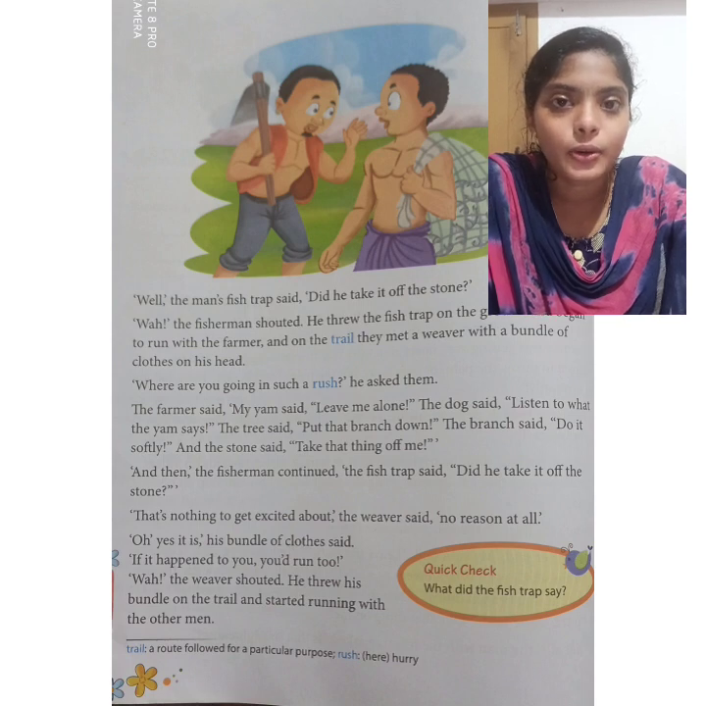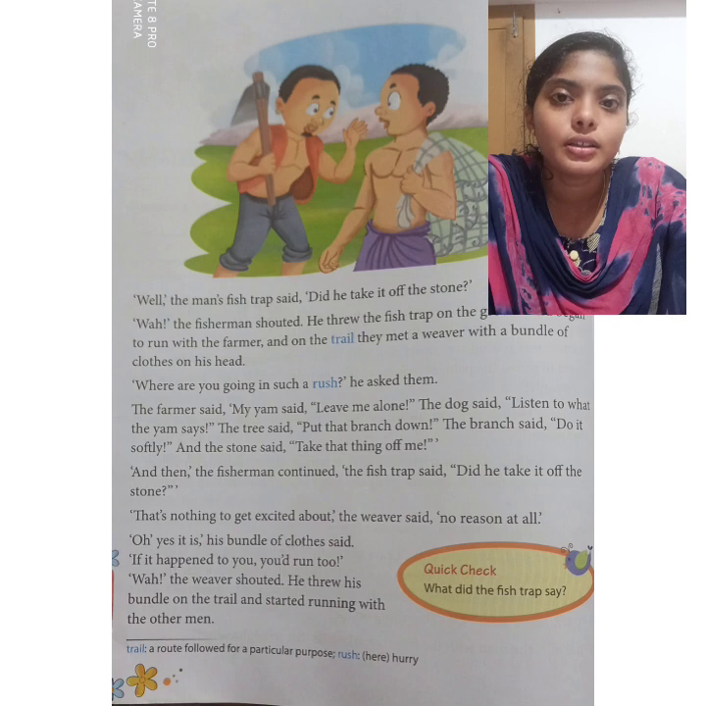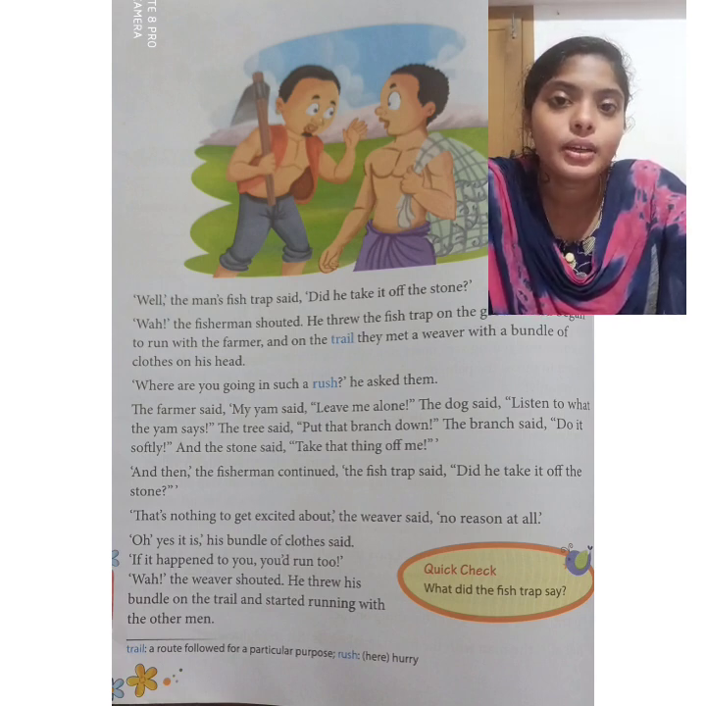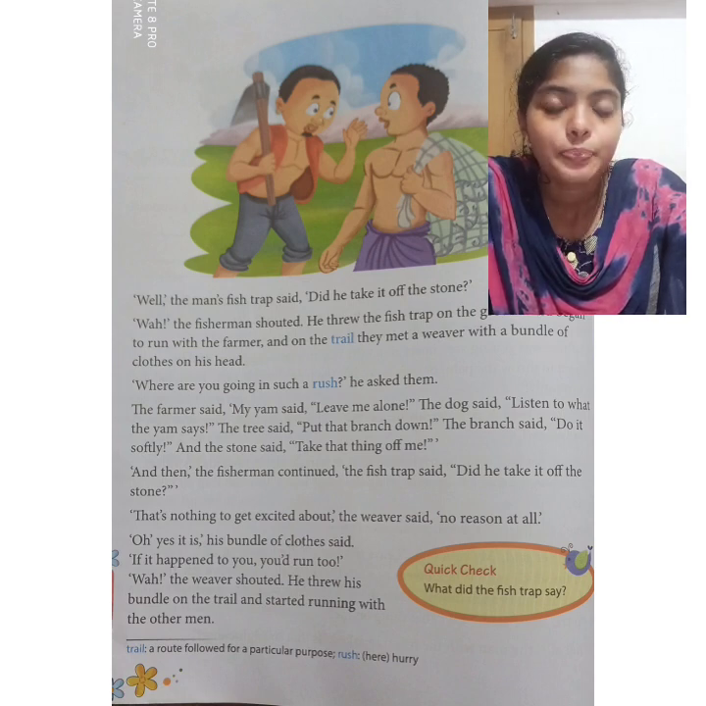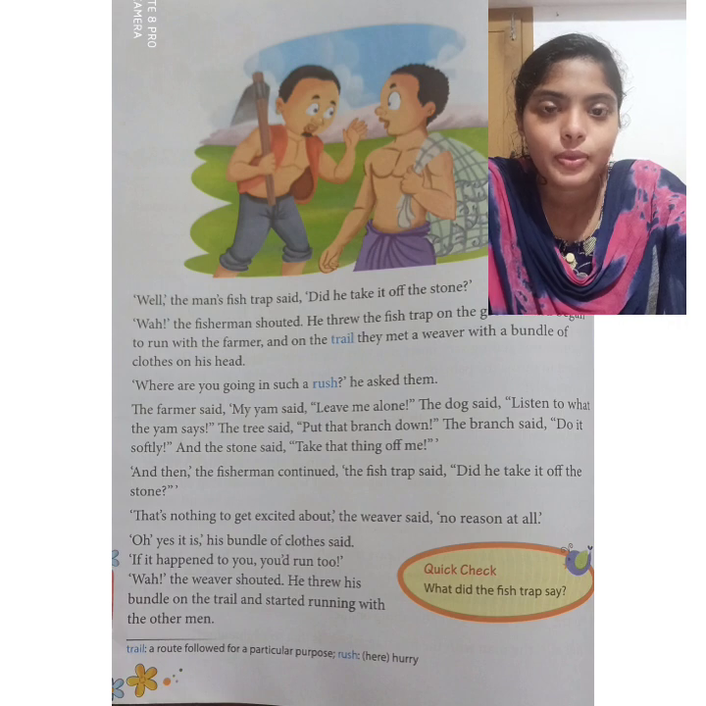Then the dog spoke up, and the dog said that it was the yam, and it said to leave it alone. And on hearing this, he got very angry because he didn't like the tone of the dog, and he took the knife and cut a branch of a palm tree to whip the dog. But the palm tree said, put that branch down, and the branch said, put me down softly, and the stone said, take that thing off me.